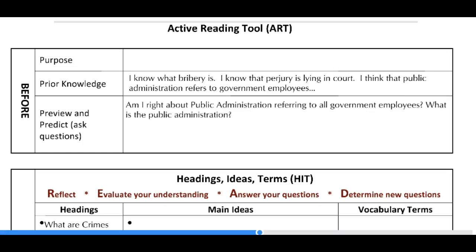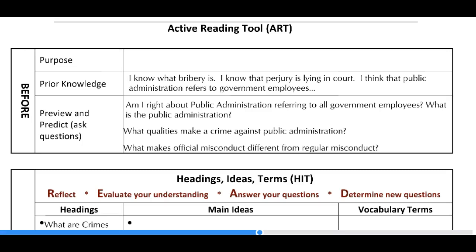So now I have a question. Not sure if I'm right about public administration referring to government employees. So now I have a true question. Since this didn't come from a heading, I am adding it to this section right here. I have another question. What are the qualities that make it a crime against the public administration? And how is official misconduct different from regular misconduct? So I have some questions, and all I did was read those few words, a couple of terms, and a heading to get all of this.